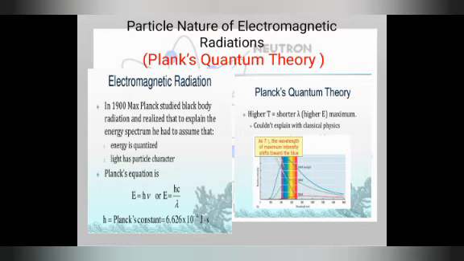In order to explain all these things, Max Planck in 1900 put forward a theory known as Planck's quantum theory. The word quantum means number. It regards electromagnetic radiation as made up of particles. It shows that the electromagnetic radiation is made up of particles.